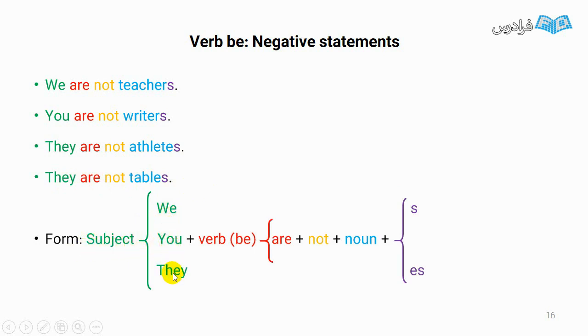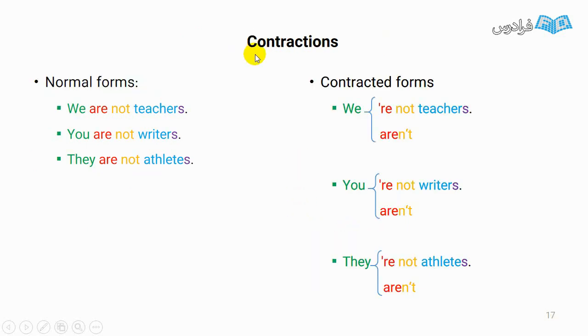We, you, they. As all of these subjects refer to a group of people or things, we have to use are, and then not, and the plural form of the noun. Let's check contractions. We are not teachers. We're not teachers, or we aren't teachers. You are not riders. You're not riders, or you aren't riders. They are not athletes. They're not athletes, or they aren't athletes.